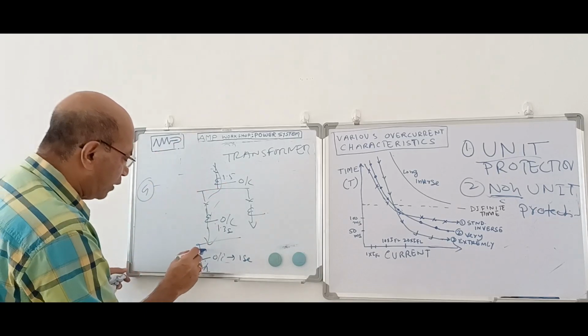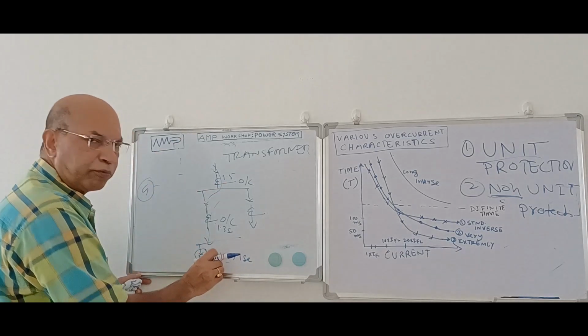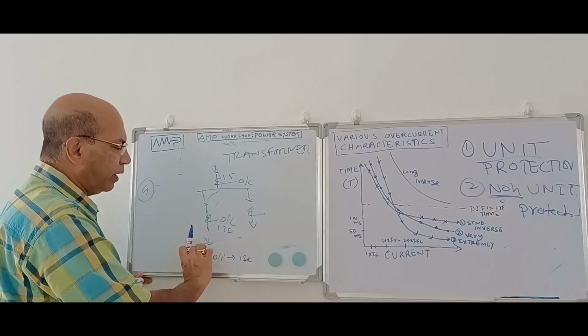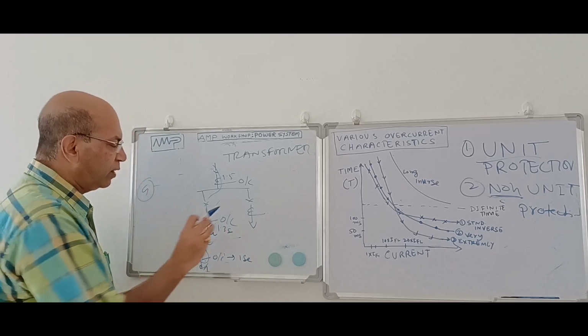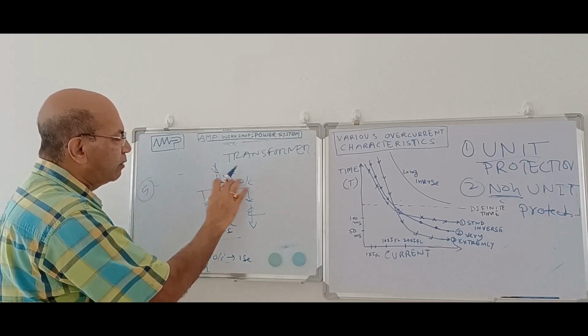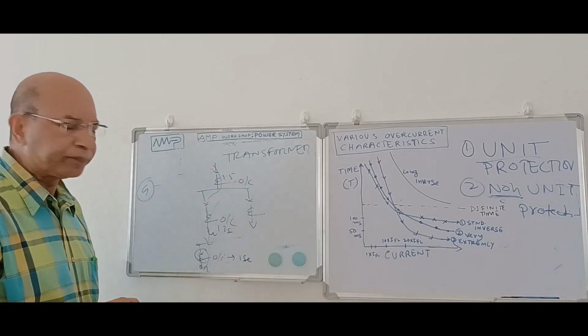Here, if the fault is over here, with the overcurrent protection I cannot restrict the fault over here. Similarly, if the fault is over here, we cannot restrict the fault within this area. It will be seen over here also in the case of overcurrent protection.